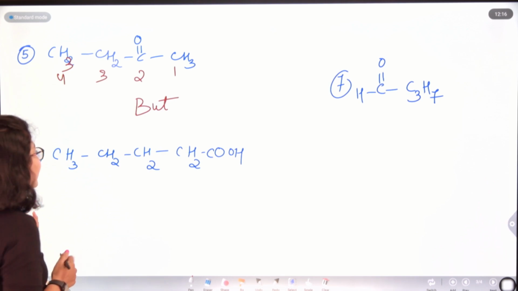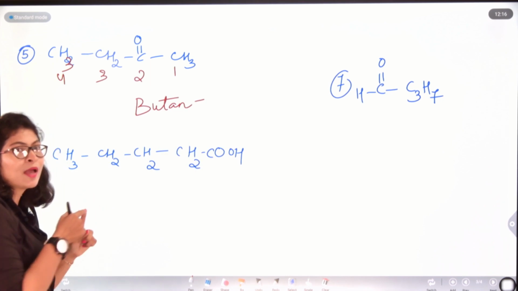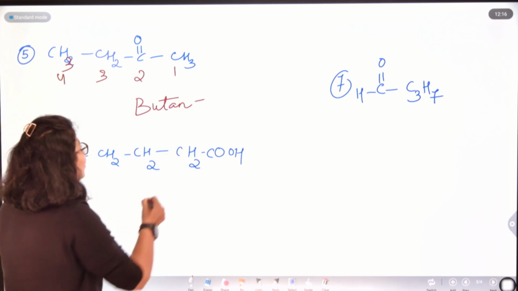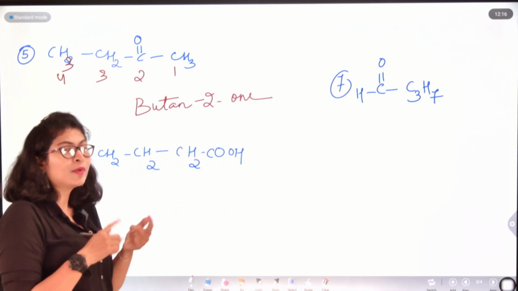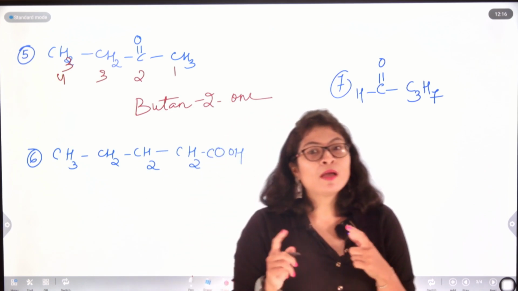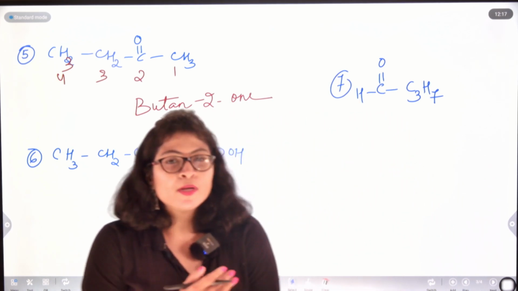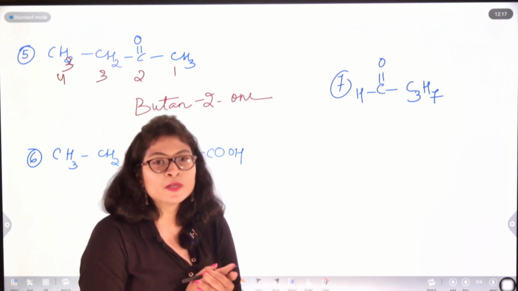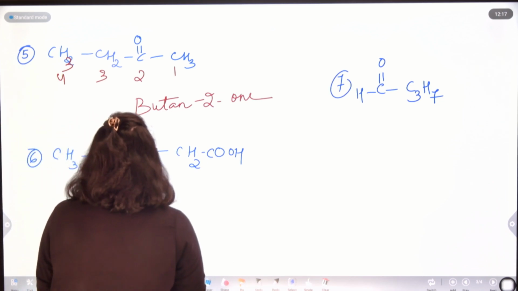So in this case butane, and in the second position I'm having a ketone, so butane-2-one. I have to show the position where my ketone group is present. So butanone. That means I am having a ketone as a functional group, and the carbon atom containing the ketone functional group is present at the second position. So I am coming down to the name butanone, butane-2-one.